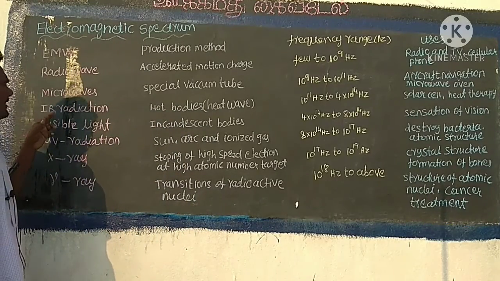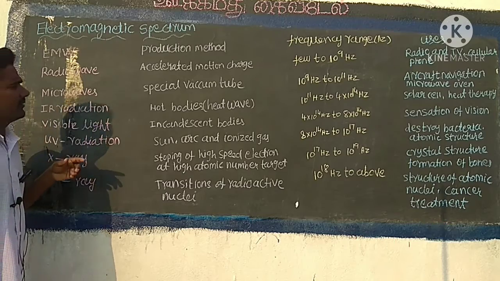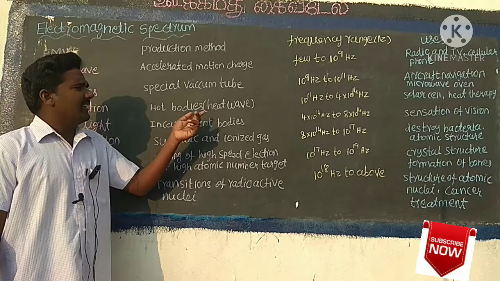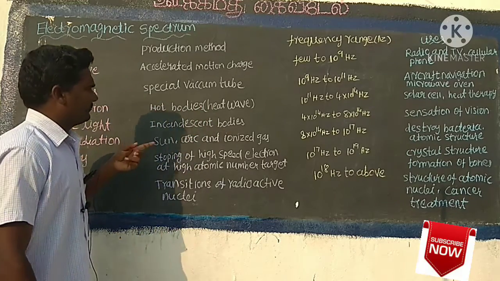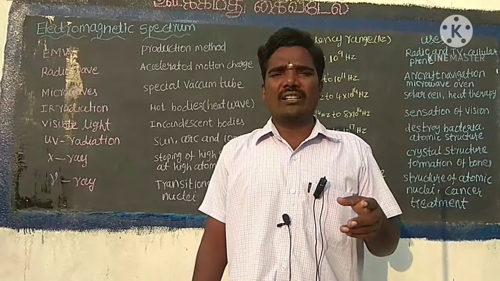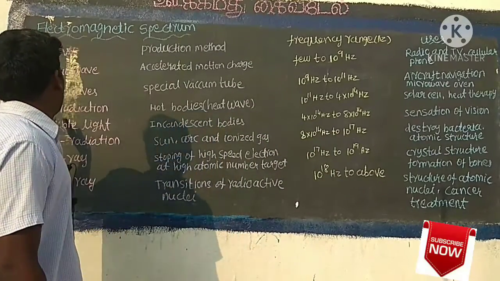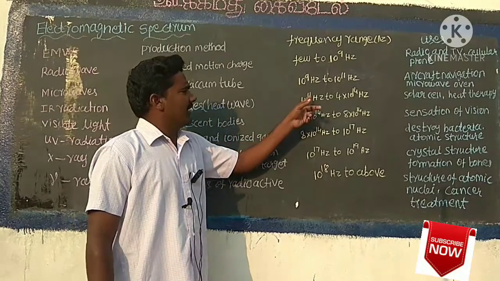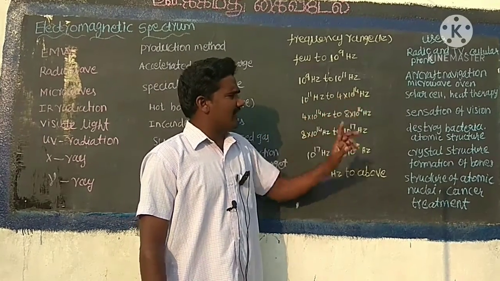Third one, IR radiation. IR means infrared radiation. The production method: hot bodies and heat waves produce IR radiation. Molecules undergoing vibration and rotation also produce infrared radiation. The frequency range is 10 power 11 Hz to 4 into 10 power 14 Hz.